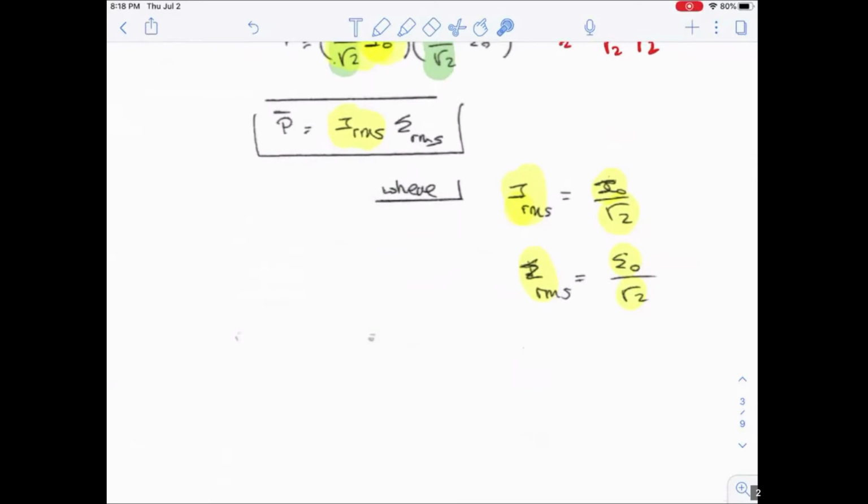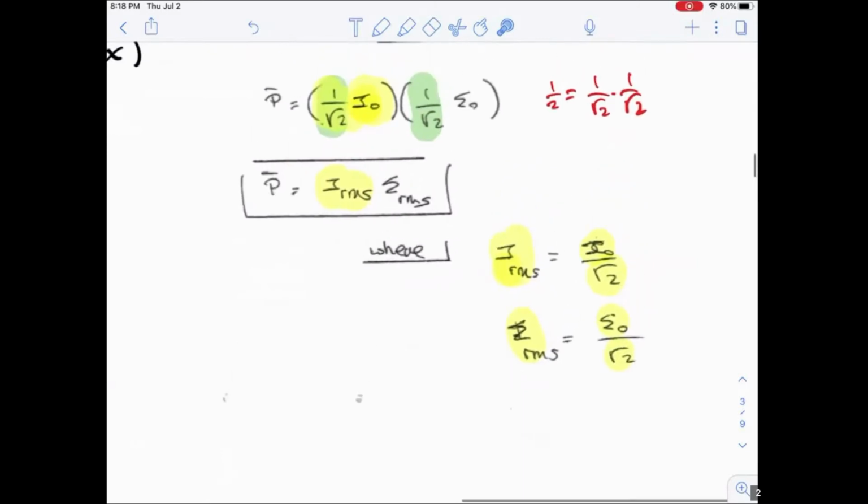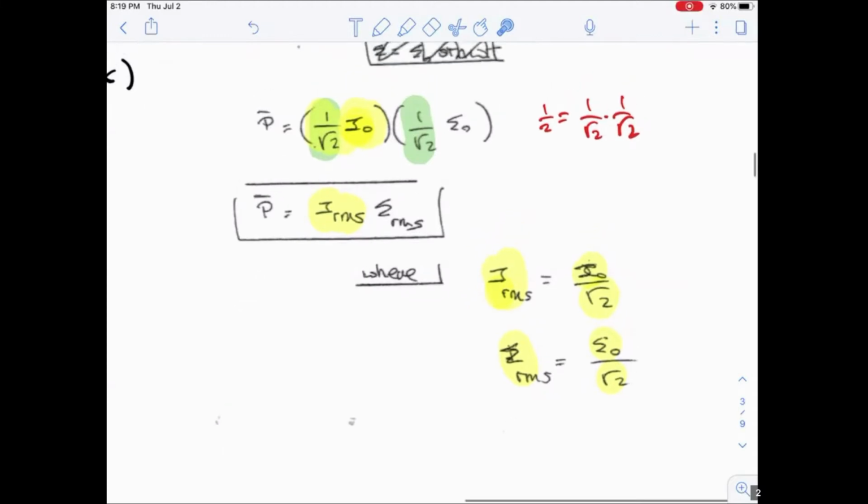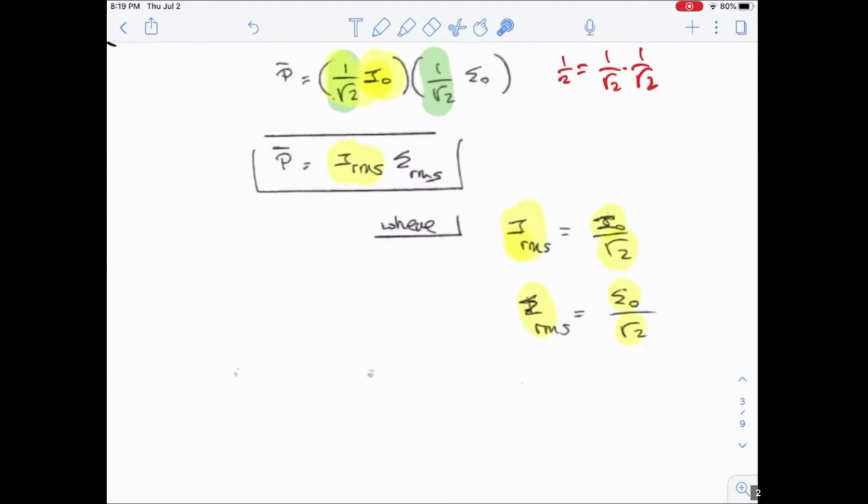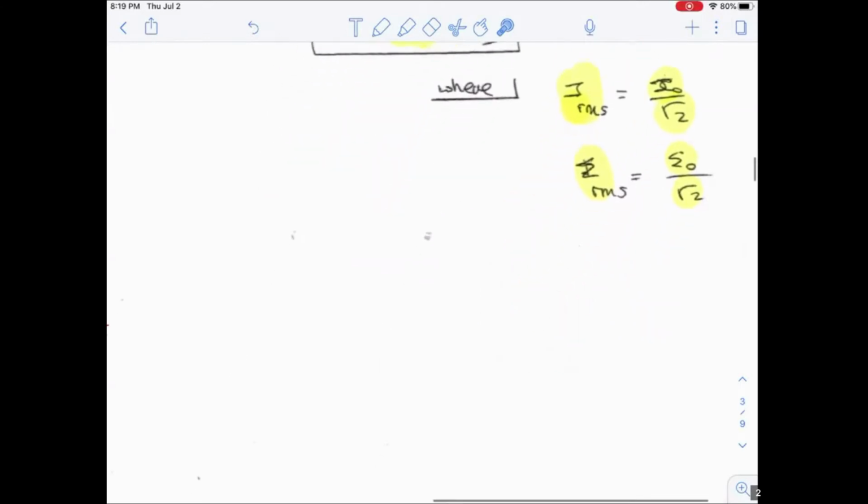So question. What's the voltage that we get from a socket? How much of a voltage do we get from a socket? 120-ish. Okay, no, that's perfect. The amount of voltage that you get from a socket is 120 volts. In reality, guys, the maximum voltage that we get is 170 volts. So the 120 volts that you're looking at from the socket is going to be an RMS value.